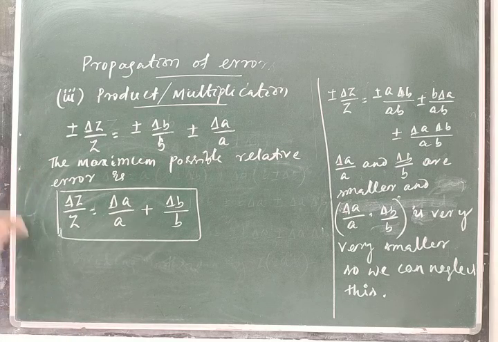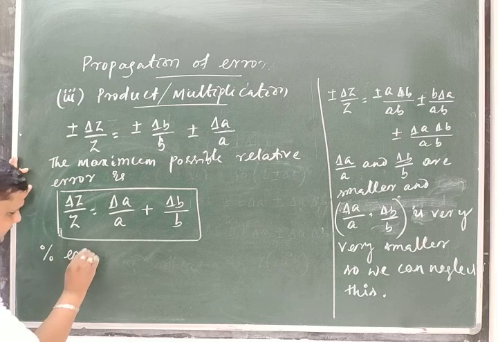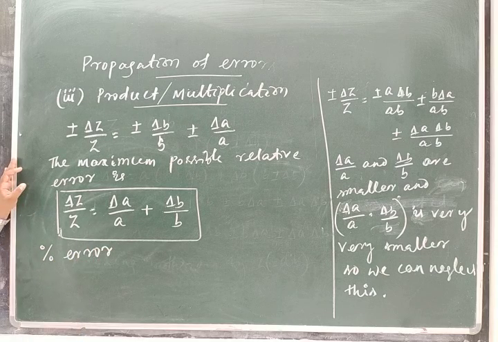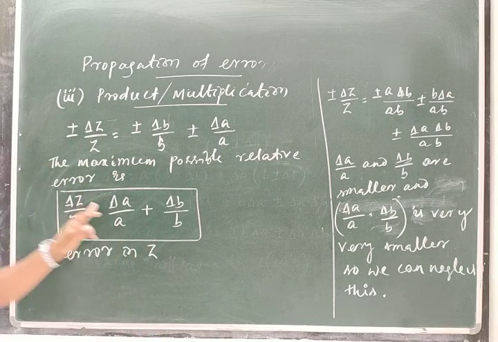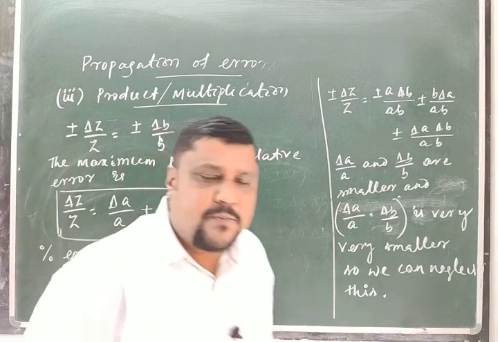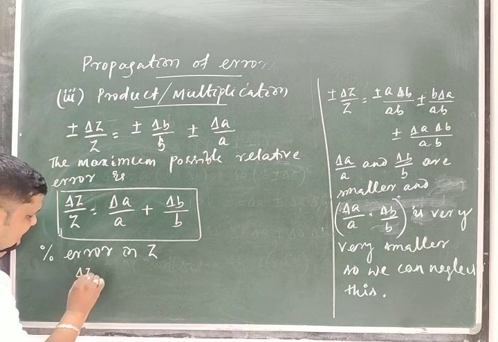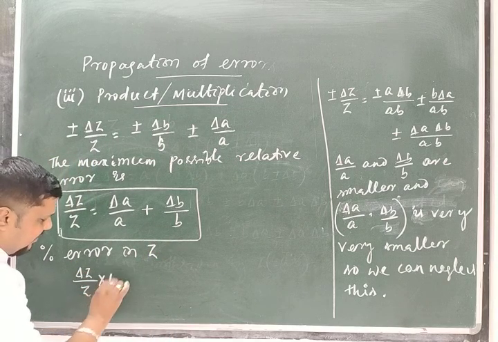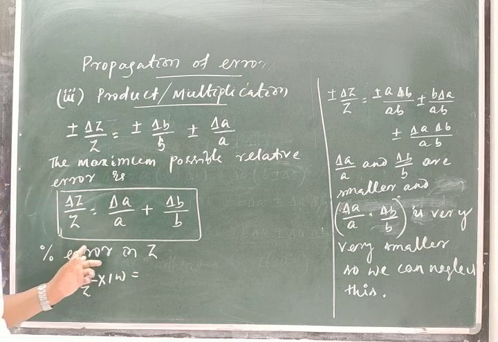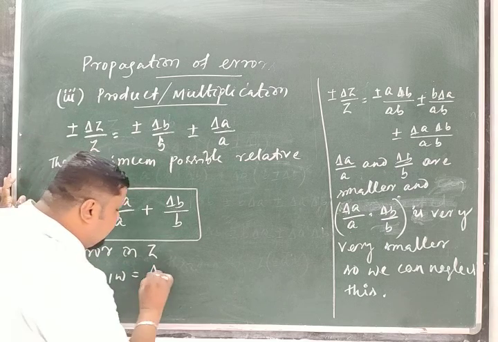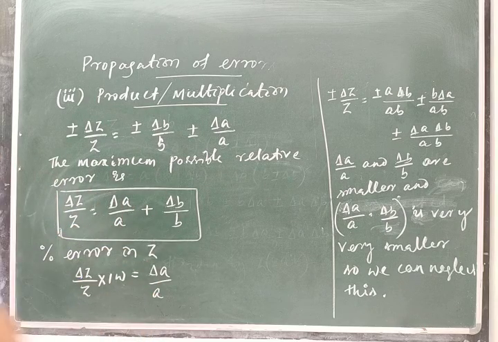Next, if I ask what is the percentage error in Z, if the relative error is known to you, then what to do? Multiply by 100, then you will get the percentage error. So delta Z by Z into 100 is called the percentage error in Z or in the result. If you multiply 100 to the LHS, you have to multiply 100 to the RHS.